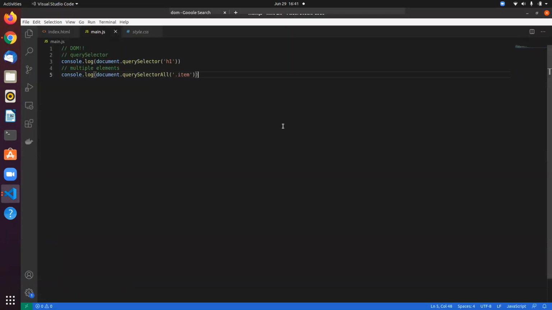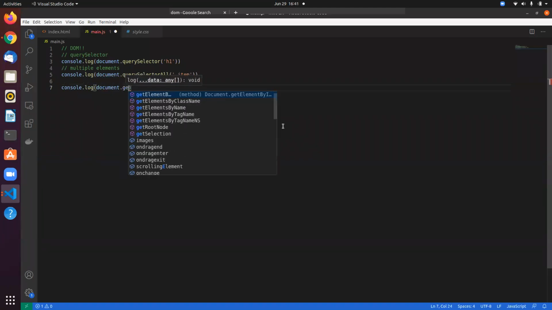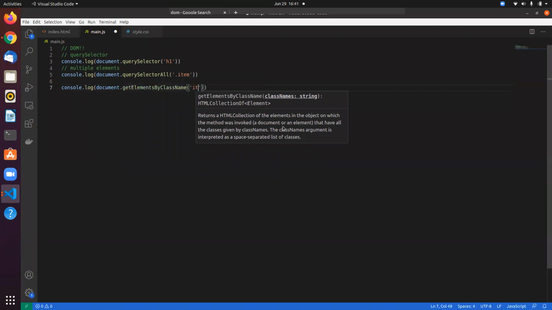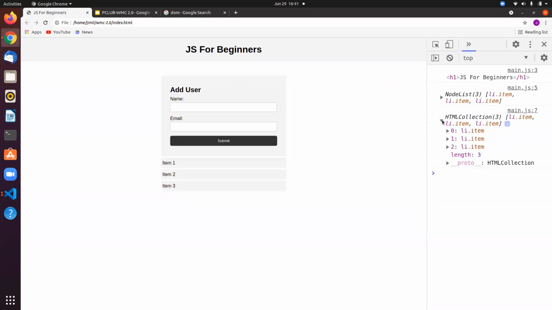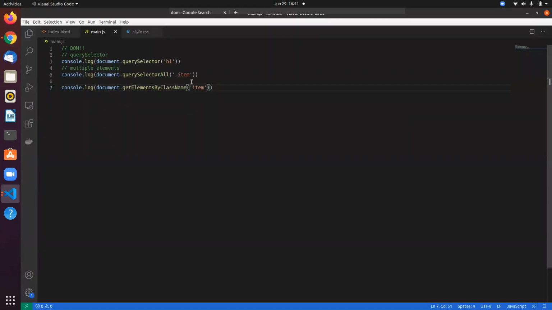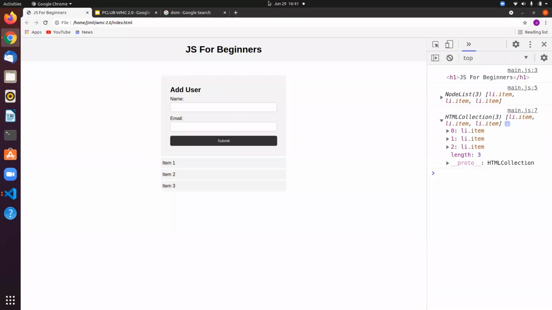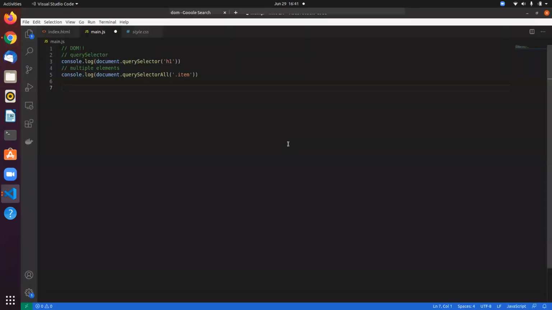You can even use, let me show you the old way. You can use getElementsByClassName and do item, right? So if I refresh this, it gives out an HTML collection. An HTML collection is not an array. So if you need to do some kind of array operation on an HTML collection, you need to manually convert it into an array. That's why I suggest you always use querySelector or querySelectorAll to select the DOM elements in your JavaScript from your HTML.